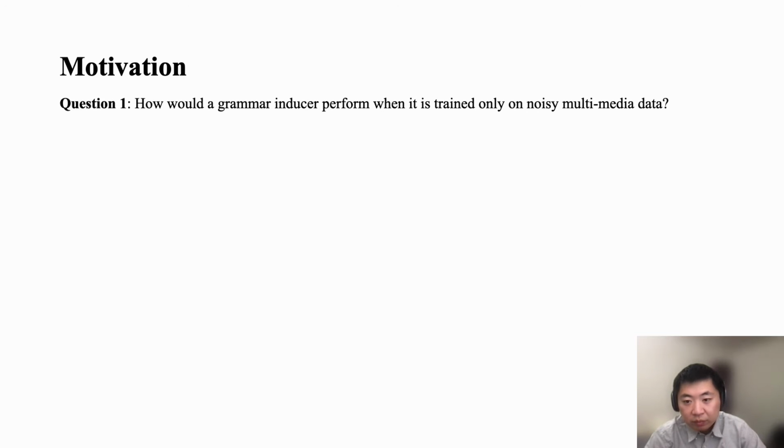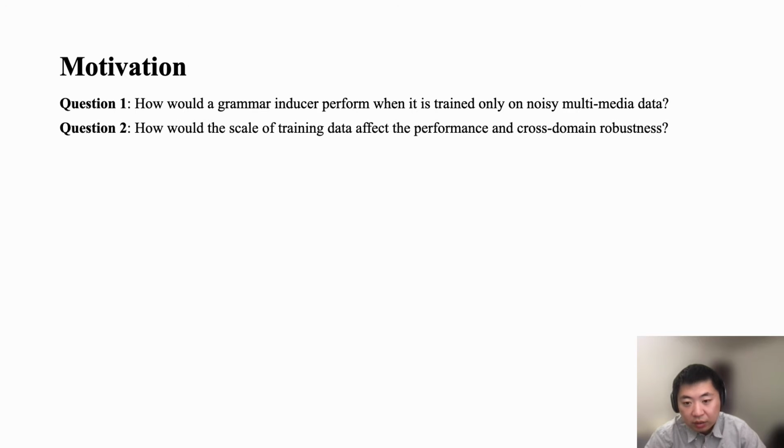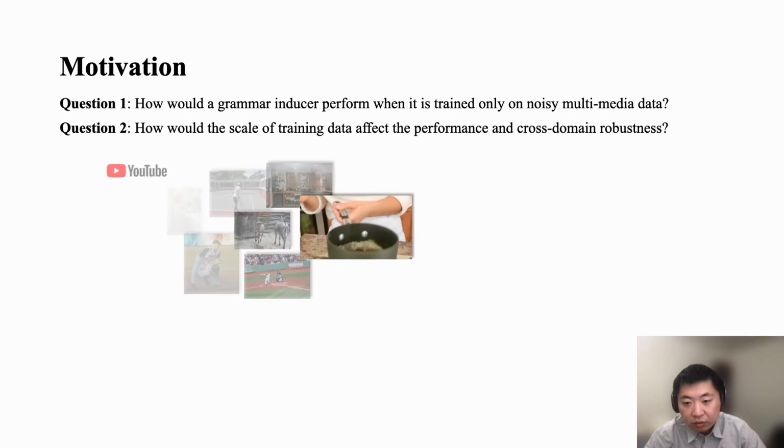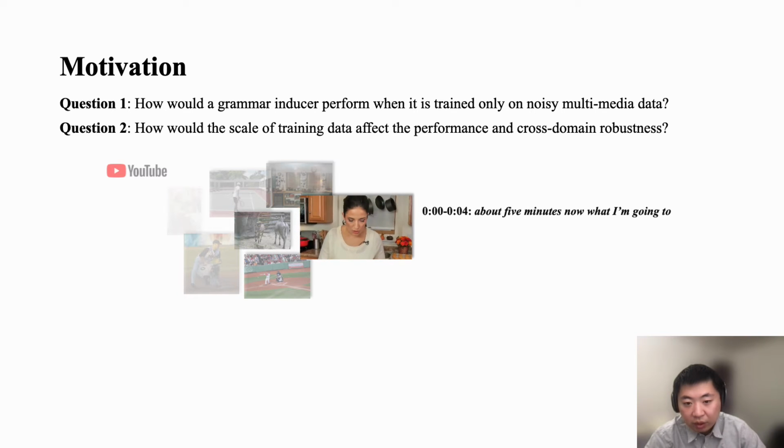Due to the aforementioned limitations, we are interested in two questions. The first question is, how would a grammar inducer perform when it is trained only on noisy multimedia data? The second question is, how would the scale of training data affect the performance and cross-domain robustness? Instructional videos on YouTube provide us a good platform to answer our questions.